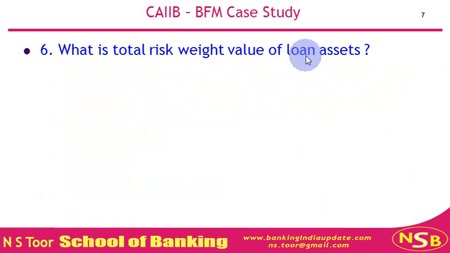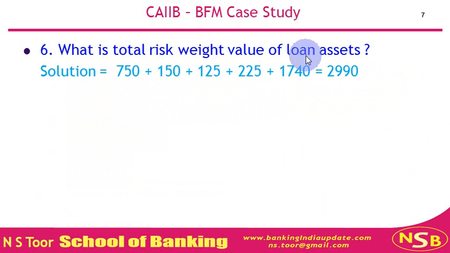Let us add the risk weighted values: 750 lakh for retail loans, 150 for education loans, 125 for loan against shares, then 225 lakh for home loans, then 1740 lakh for corporate loans. So the total risk weighted value is 2990 lakhs.